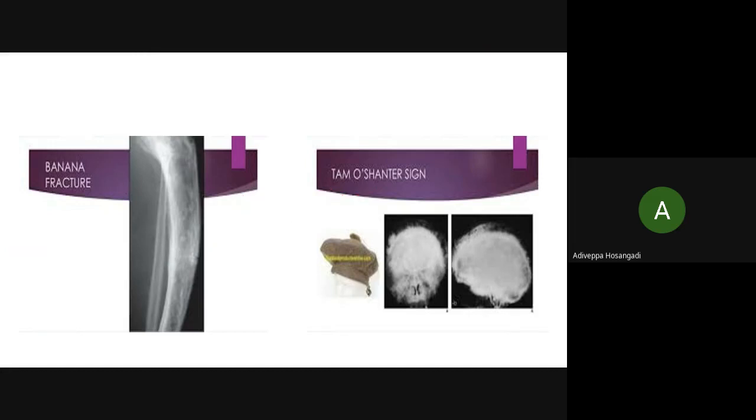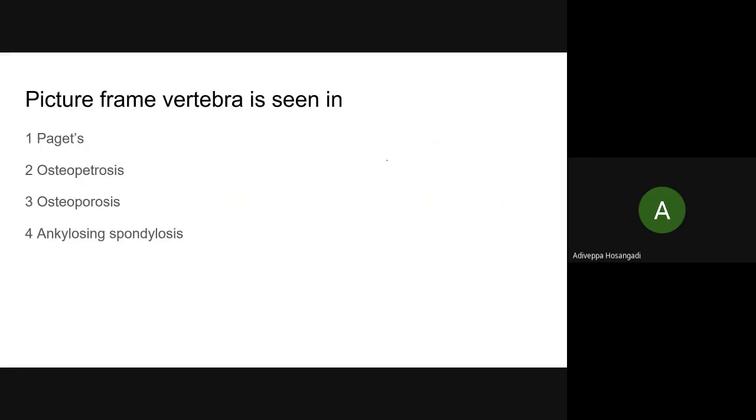Just for making it interesting, there is the Tam O'Shanter sign. I don't know, but if you can remember, it will be great. Picture frame vertebra is seen in Paget's.